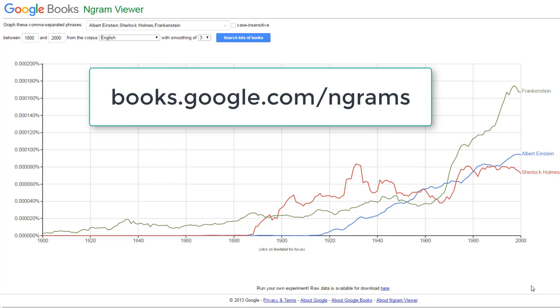Google Books has an Ngram viewer. If you go to books.google.com/ngrams, this will search 5 million books over the last 500 years. So it will show you a chart of different words.